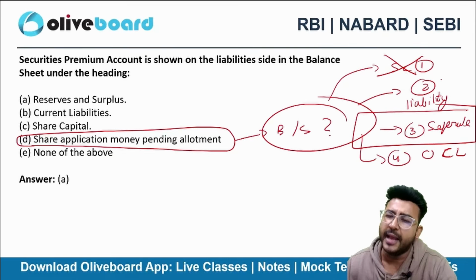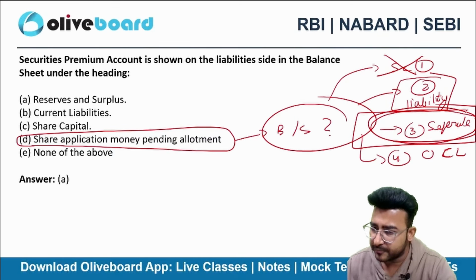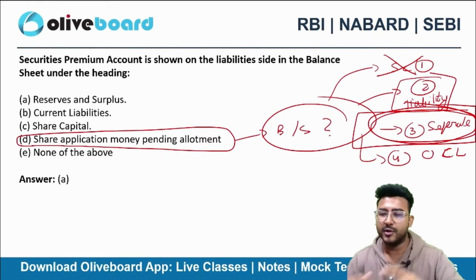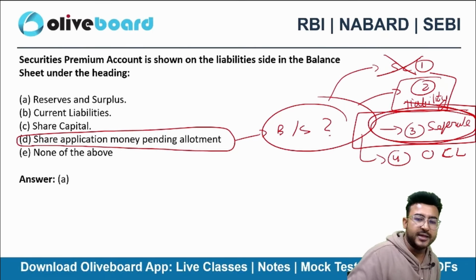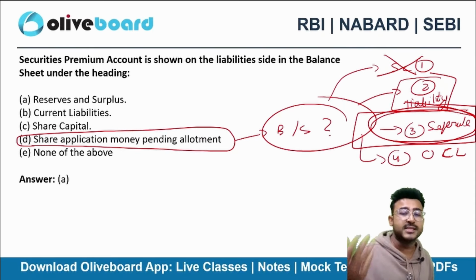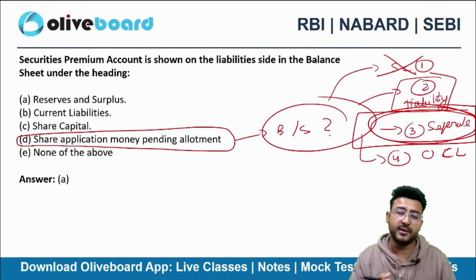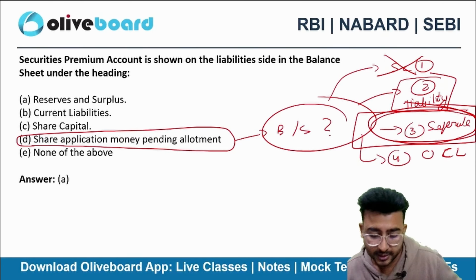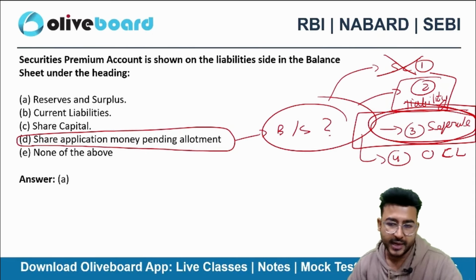Liability side, I can say, is a correct one, but a diplomatic one. I will give preference to separate heading, right? If you have a look at the balance sheet, the first thing in the liability side is your shareholders fund. We do have 3 classifications in it. Then the second heading is share application money pending allotment. So this is the second heading in the Schedule 3 balance sheet of a corporate entity, right?